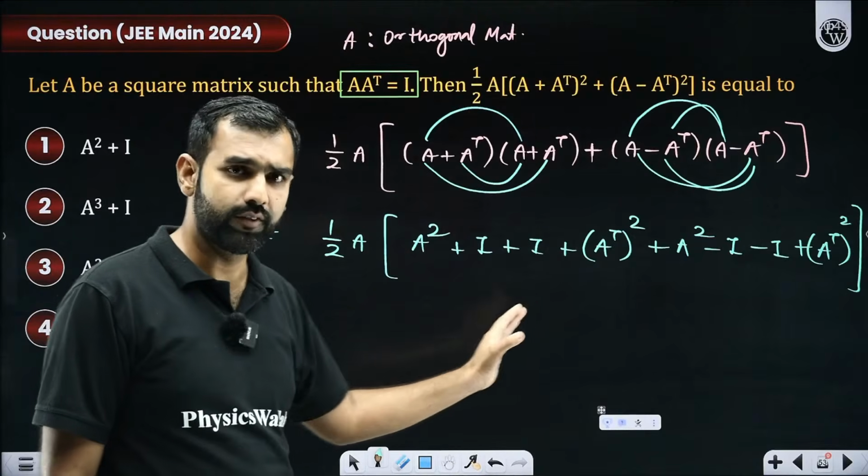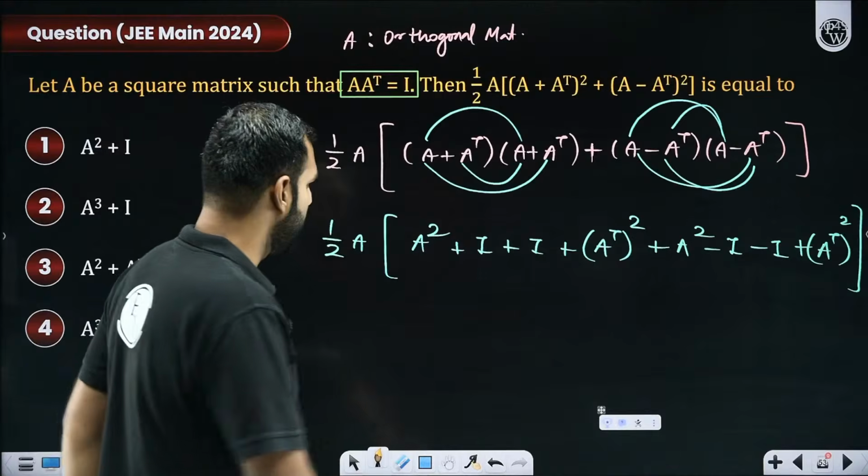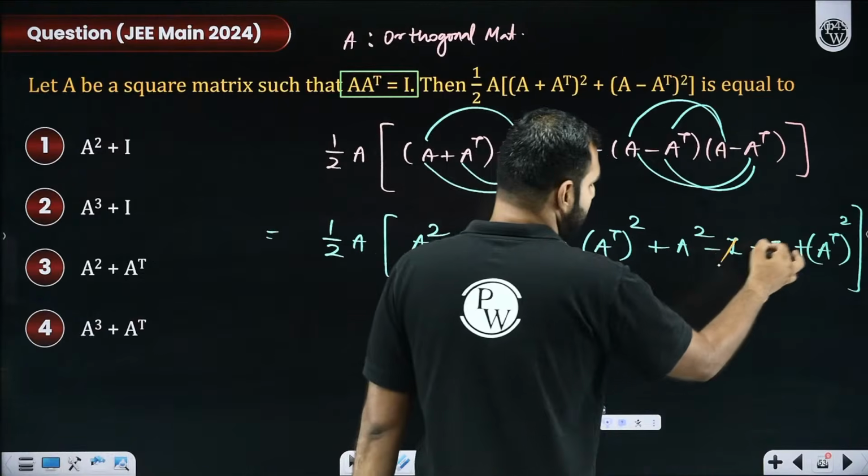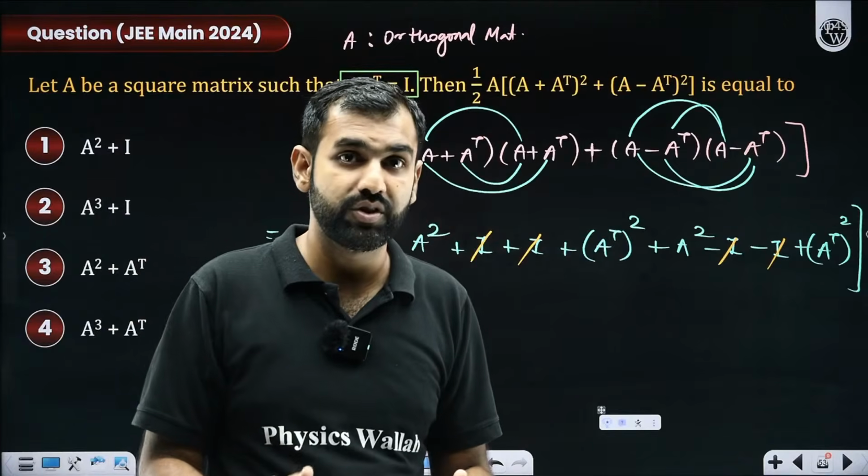I hope no one is confused. Then the next part, sir. What are we going to do next? Pay attention, everyone. Are you not noticing that these identity matrices will nullify each other? That means a null matrix will be generated.